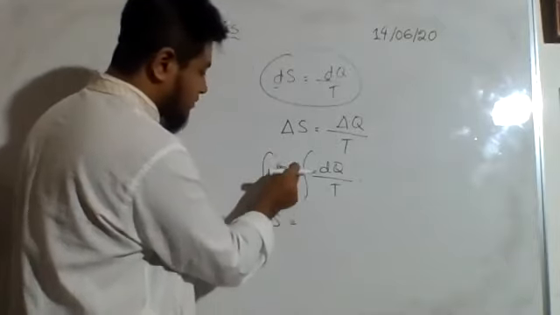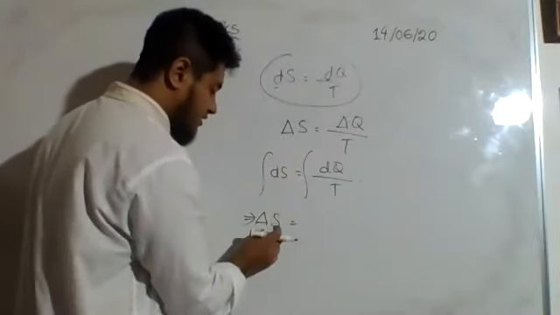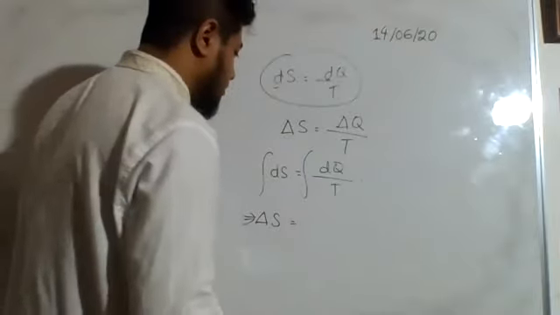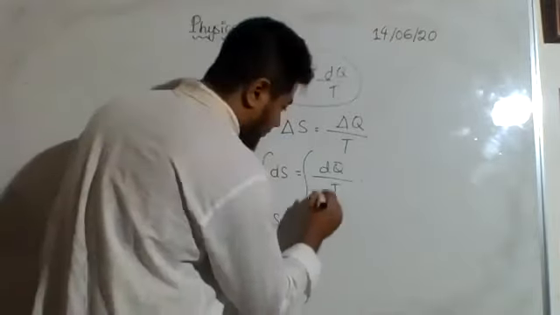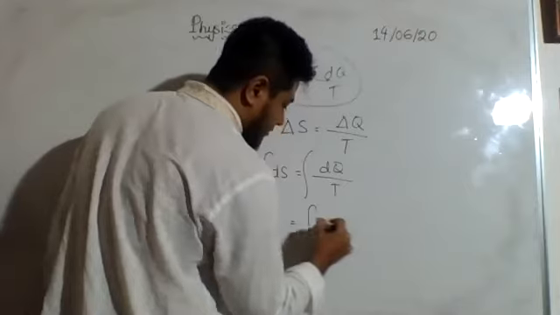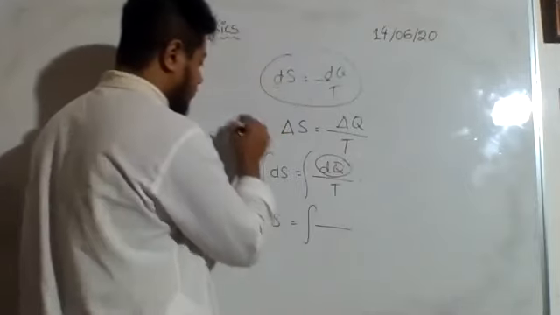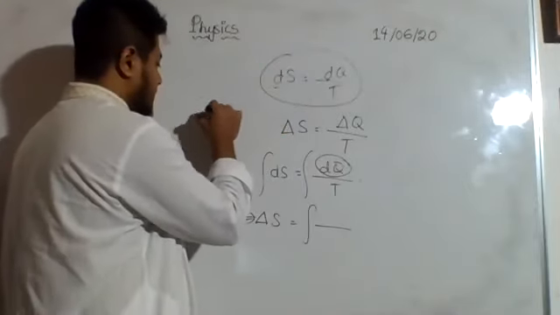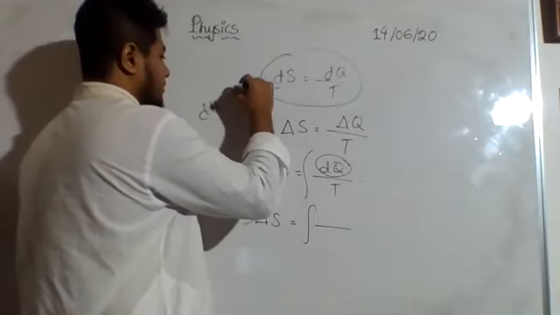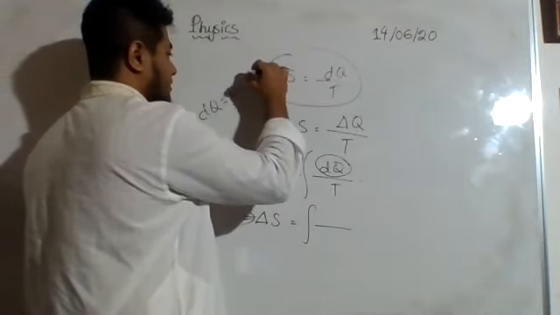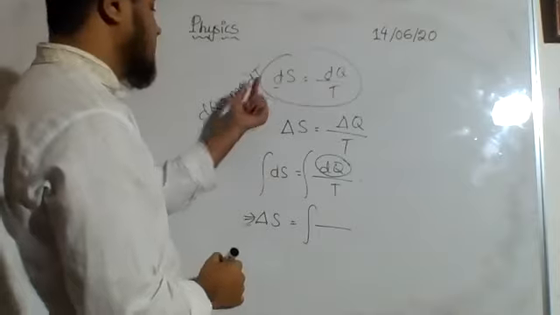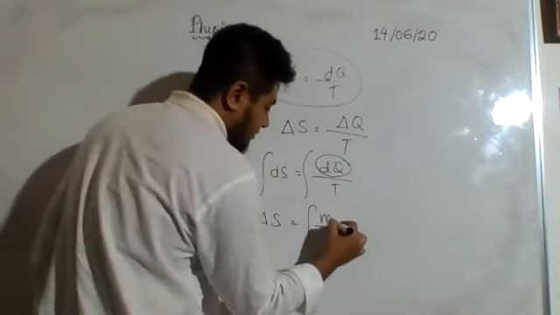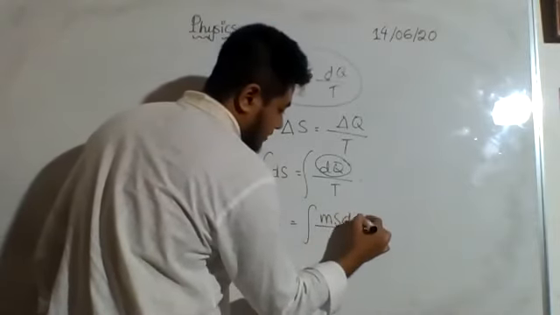This is for a small amount, and when we integrate it, the entire amount of entropy change will be here. Now before I replace the limit, let me replace the value of dq. What is dq? If you remember, we studied ms dt. So we will replace here ms dt.